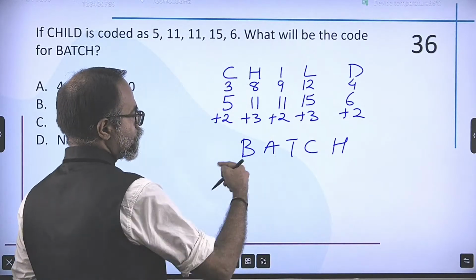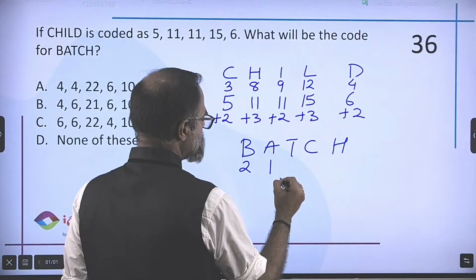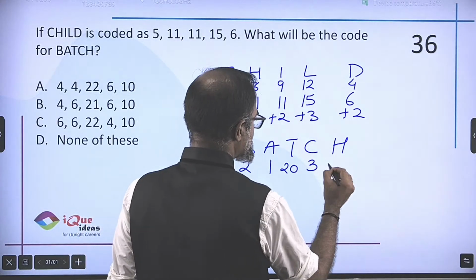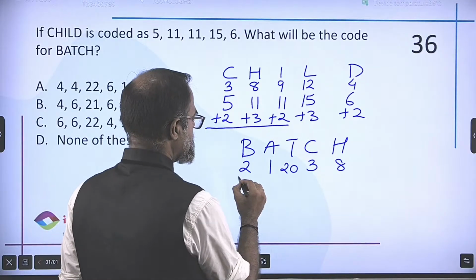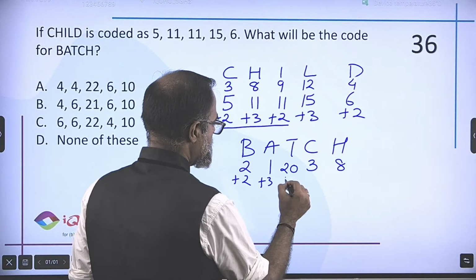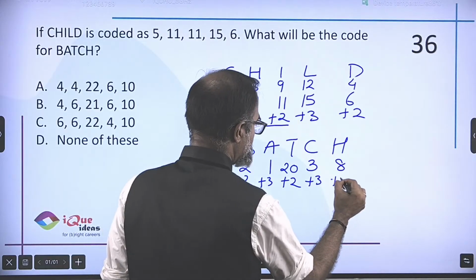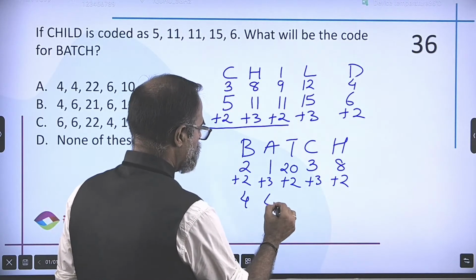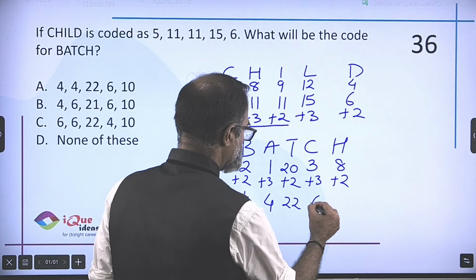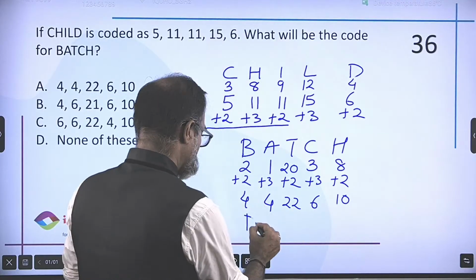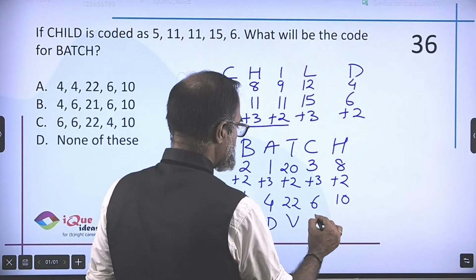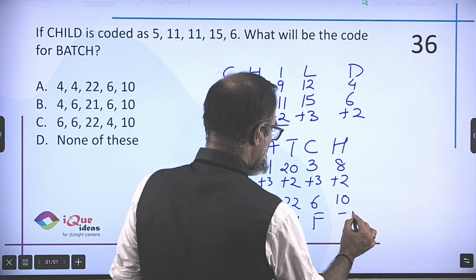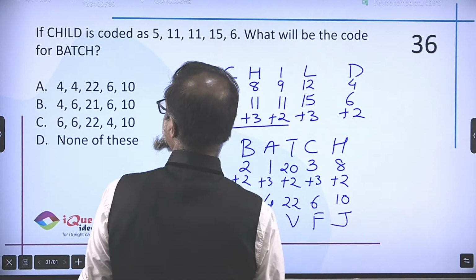Great. So batch: B is 2, A is 1, T is 20, C is 3 and H is 8. And I need to start with plus 2, plus 3. So plus 2, plus 3, plus 2, plus 3, plus 2. So this is 4, 4, 22, 6 and 10. So that would be D, D, V, F and J.